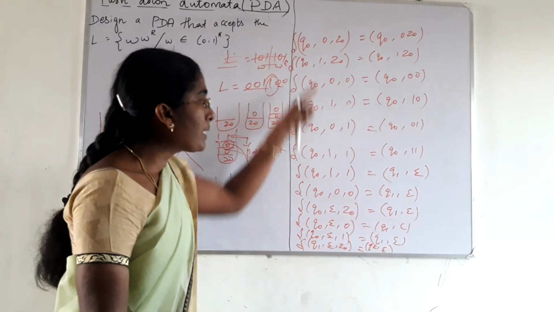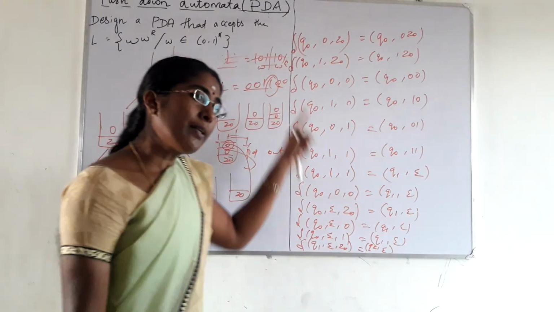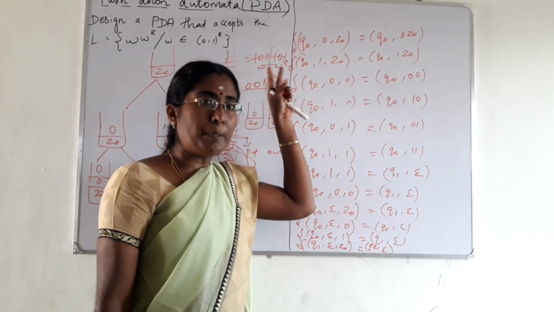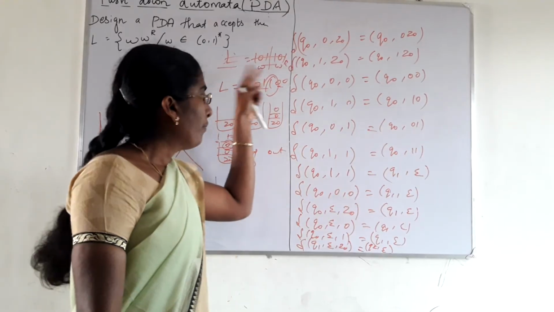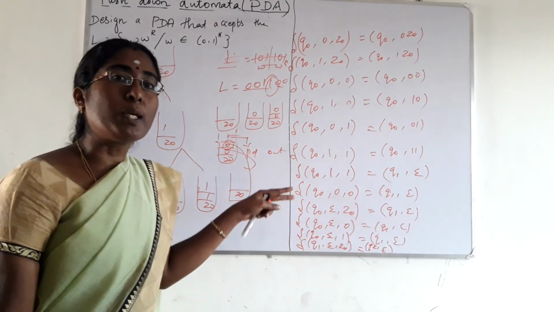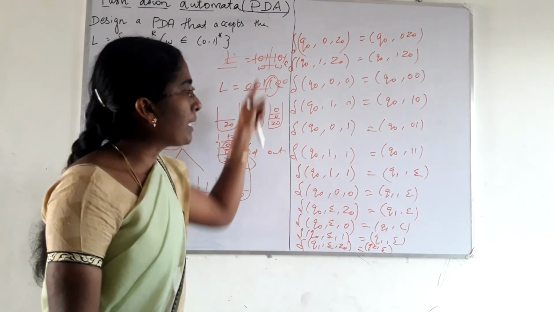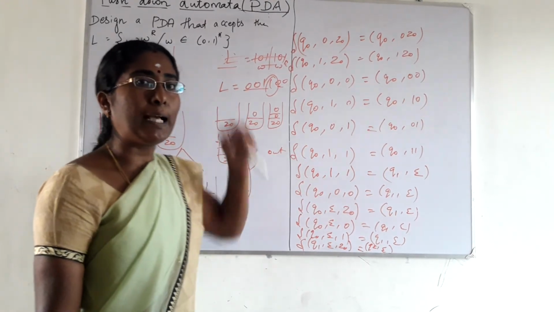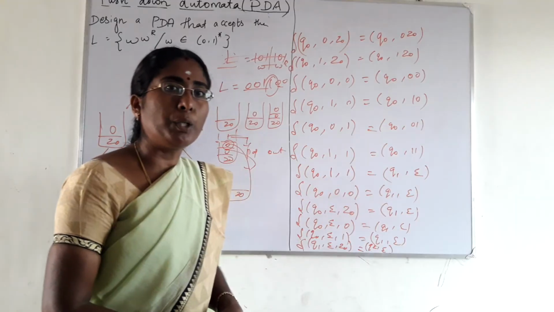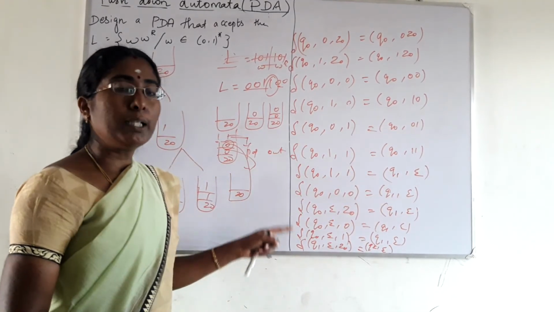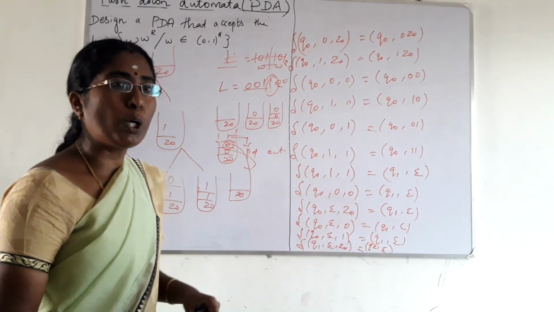These are the possible transitions. All the transitions are not used for each and every example string, but some transitions may be used for some particular set of strings, right? But these are the possible transitions considering the language L is equal to WWR. Now, what is the graphical notation? How will we draw the graphical notation for this pushdown automata?